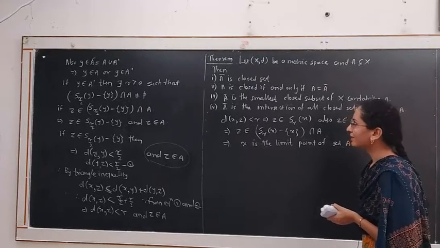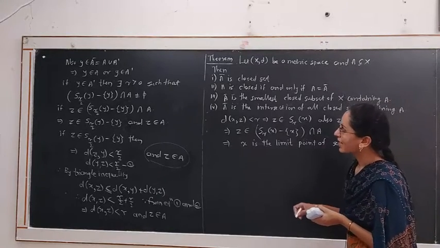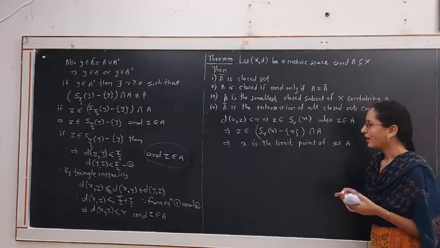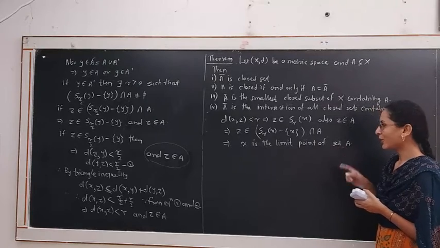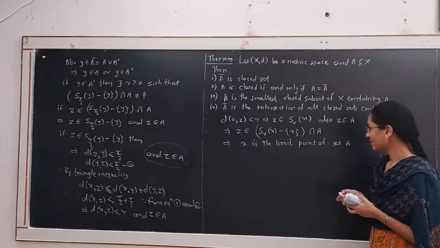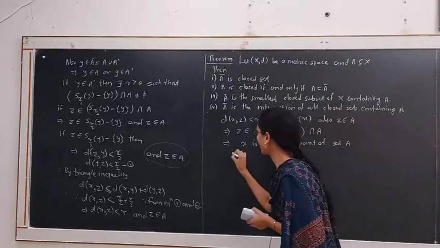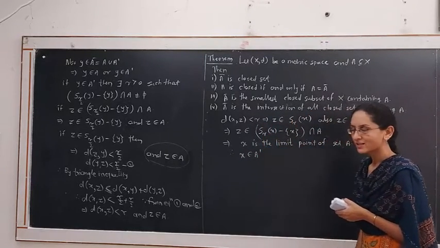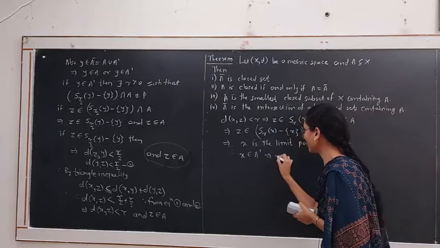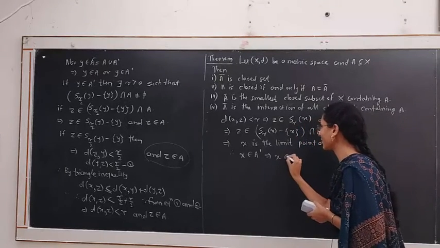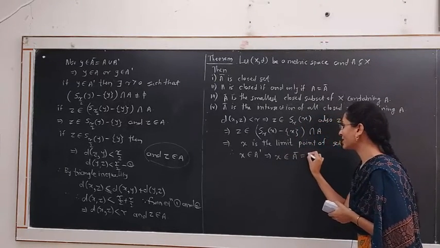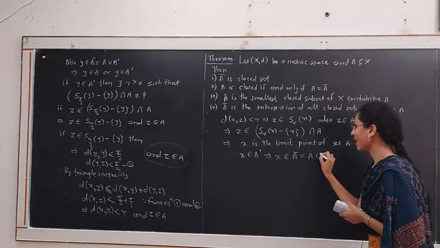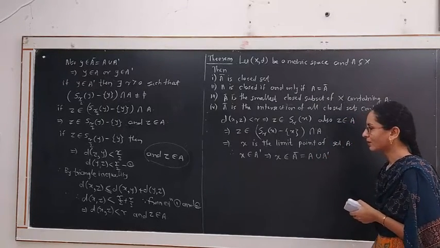Therefore, we started with x belongs to A closure and we proved that x is the limit point of set A. Hence, x belongs to A dash and hence x belongs to A closure, which is the union of A and A dash.